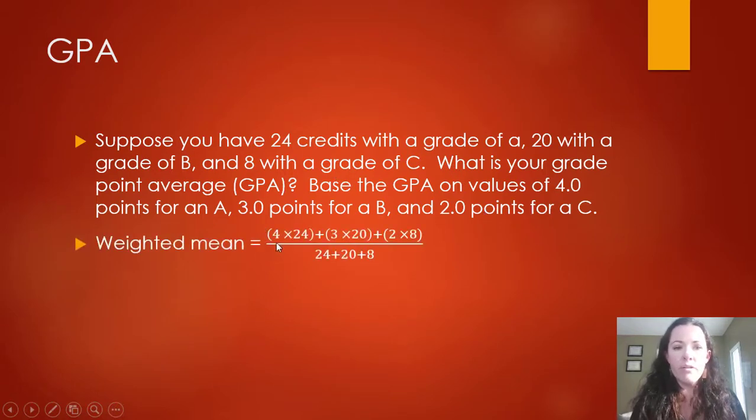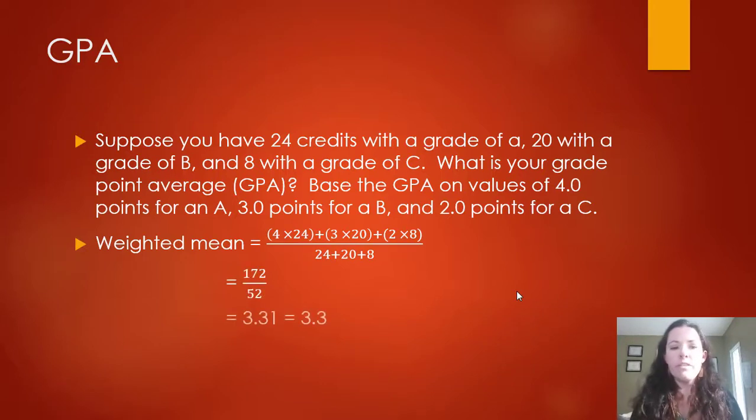So here you can see that. It's 4 points for every A, so there's 24 credits of A, it's 4 times 24. 3 for all your Bs and 2 for all your Cs. And then divide by 24, 20, and 8, because that's how many credits you have in total. And if you do that, you get 172 divided by 52, which is a 3.3 GPA.